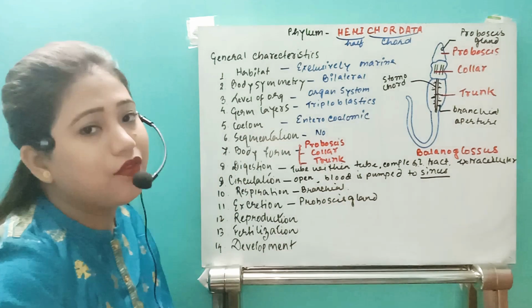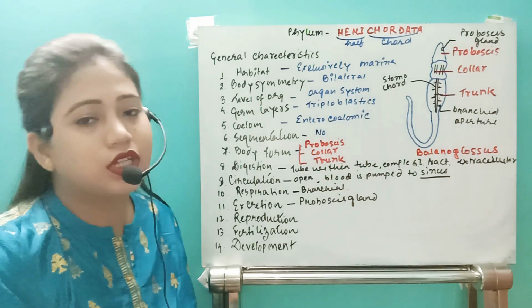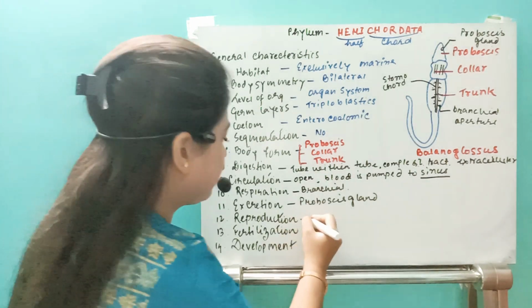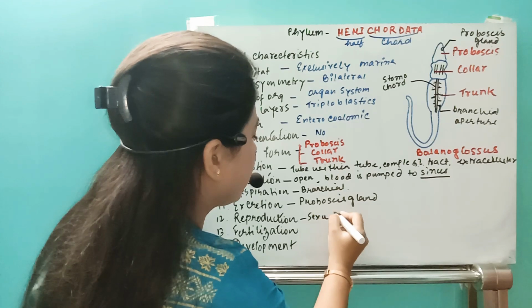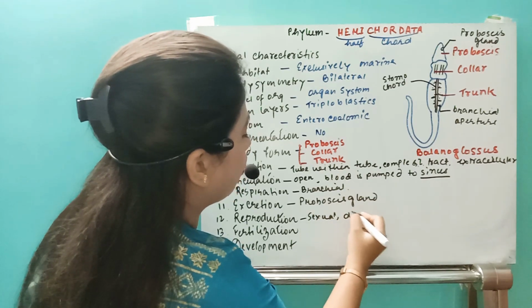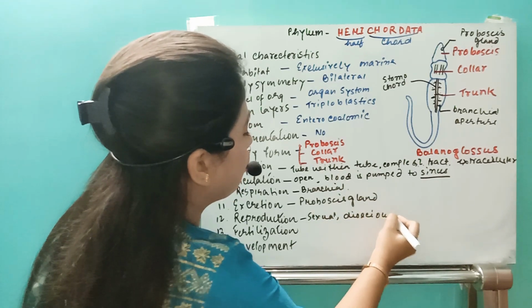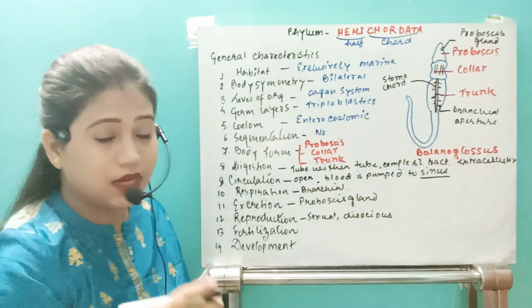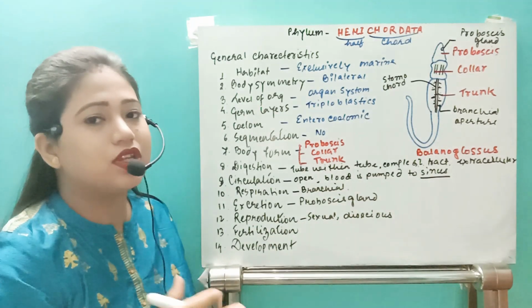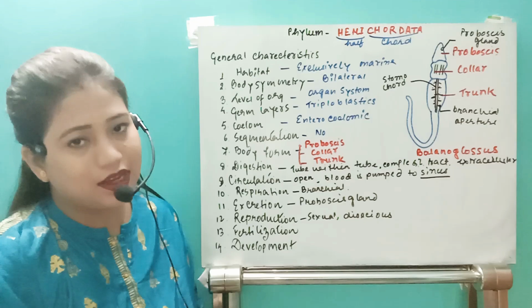Remember that. If it comes to reproduction, then yes, they will have sexual reproduction, okay? These organisms are all dioecious, okay? There are no hermaphrodite animals present. That means the sexes are present in two different organisms.